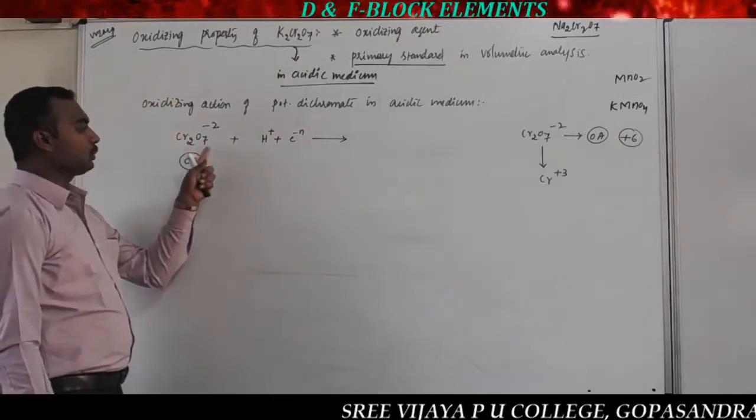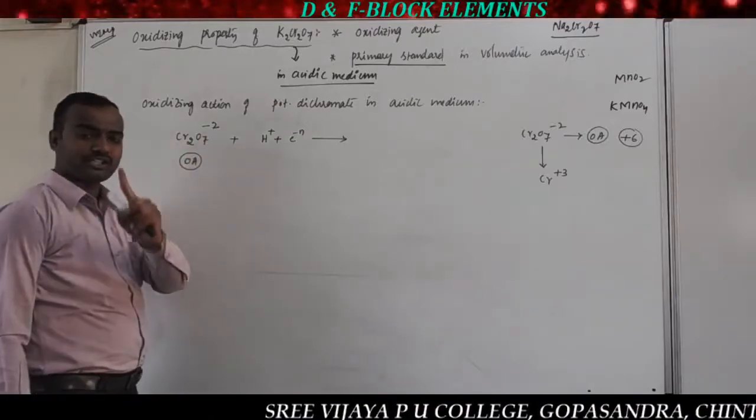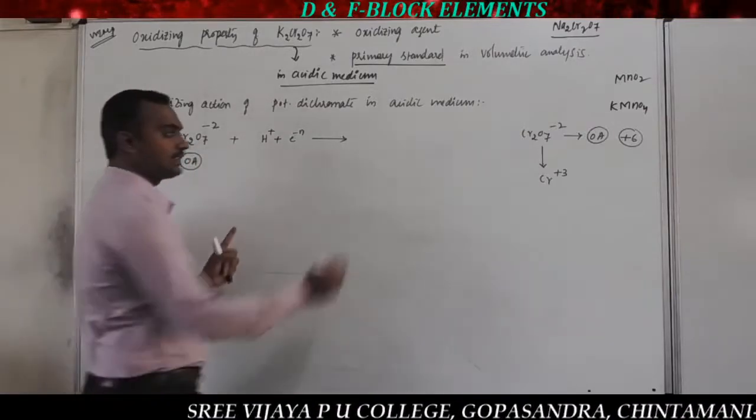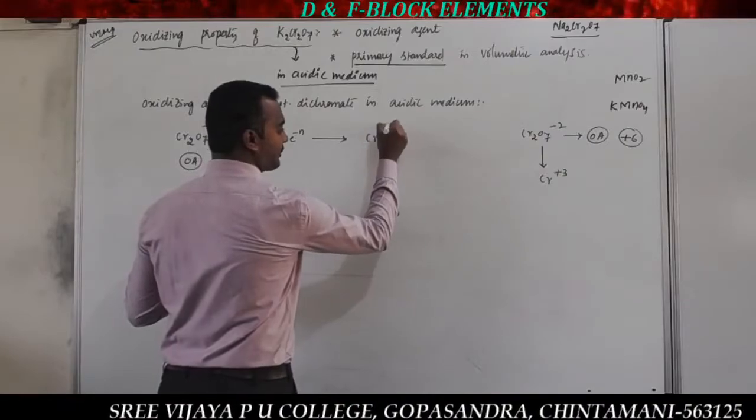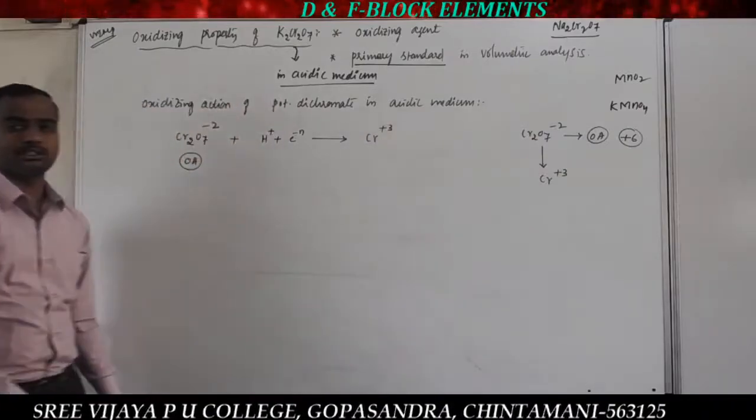So the Cr2O7 2- is Cr having the oxidation state +6. When it behaves as an oxidizing agent, that can be converted into a stable oxidation state, that is Cr+3.